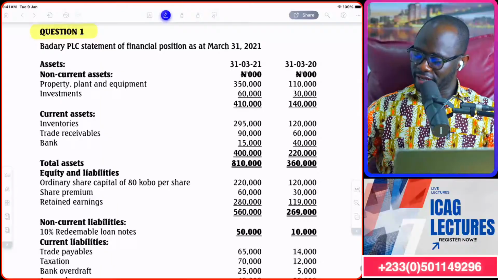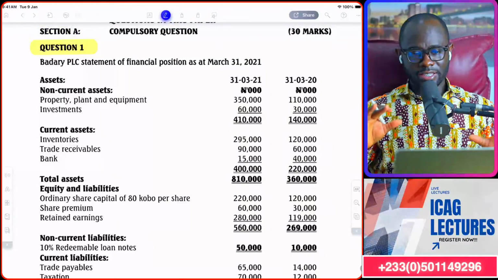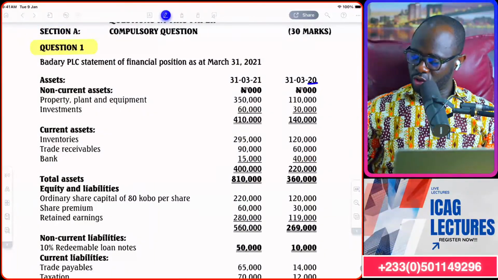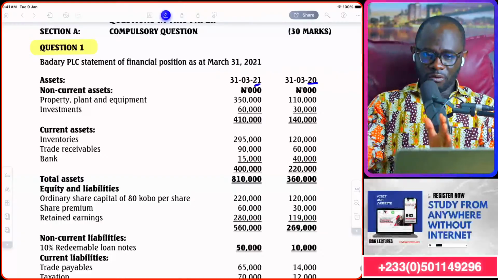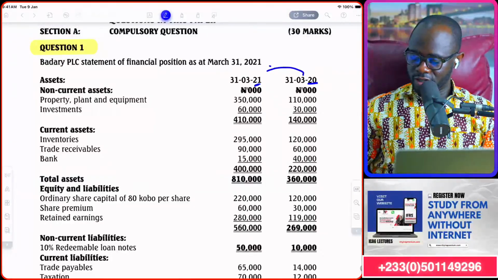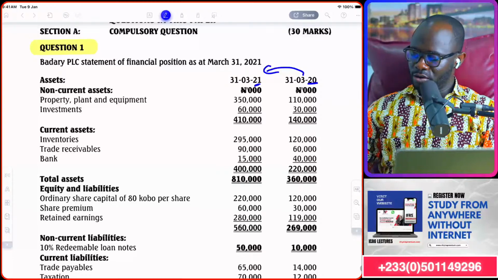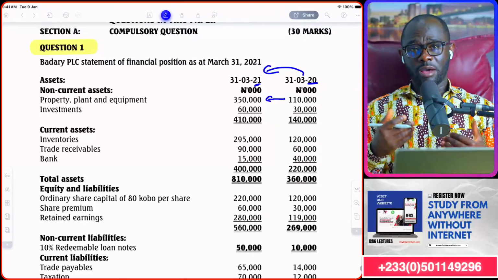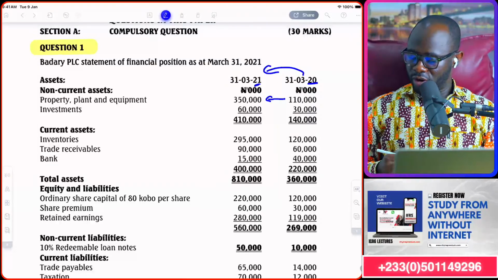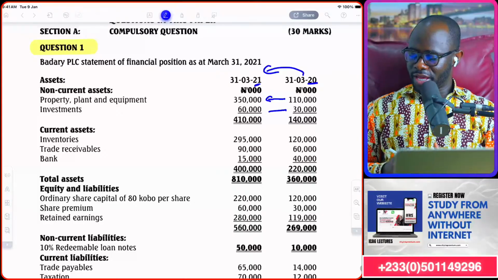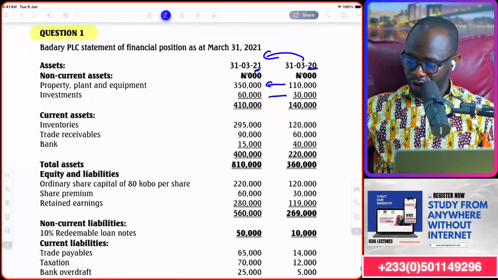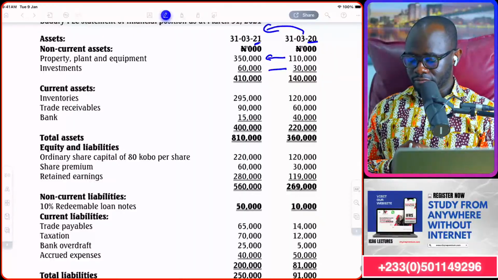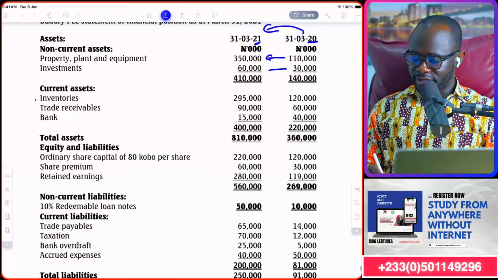Now, I want you to pay attention carefully because in the statement of financial position, we have 2020, 2021. So we are moving from the right to the left in the flow. Yeah, we see property, plant, and equipment going up in value. We don't know. We're going to break it down later. Investment also going up in value. We don't know. We're going to break that up later. Inventories.